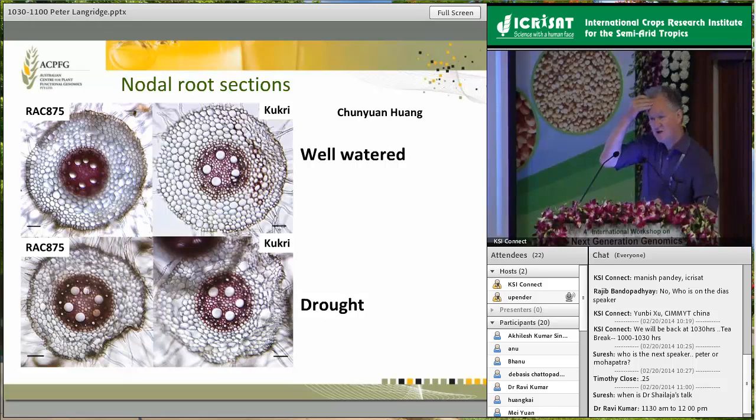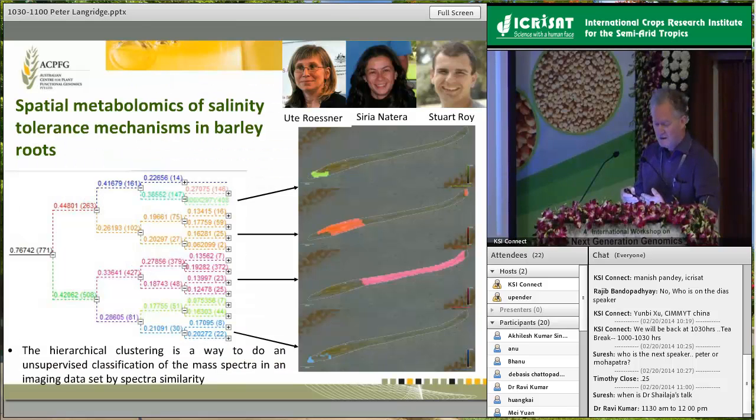Given the importance of roots in these changes, that also raises questions about how we go about applying some of the omics platforms to analyse and characterise this material. I just thought I'd show you this slide from colleagues at the University of Melbourne, particularly Uta Rosner's group, who've been looking at using essentially spatial metabolomics.